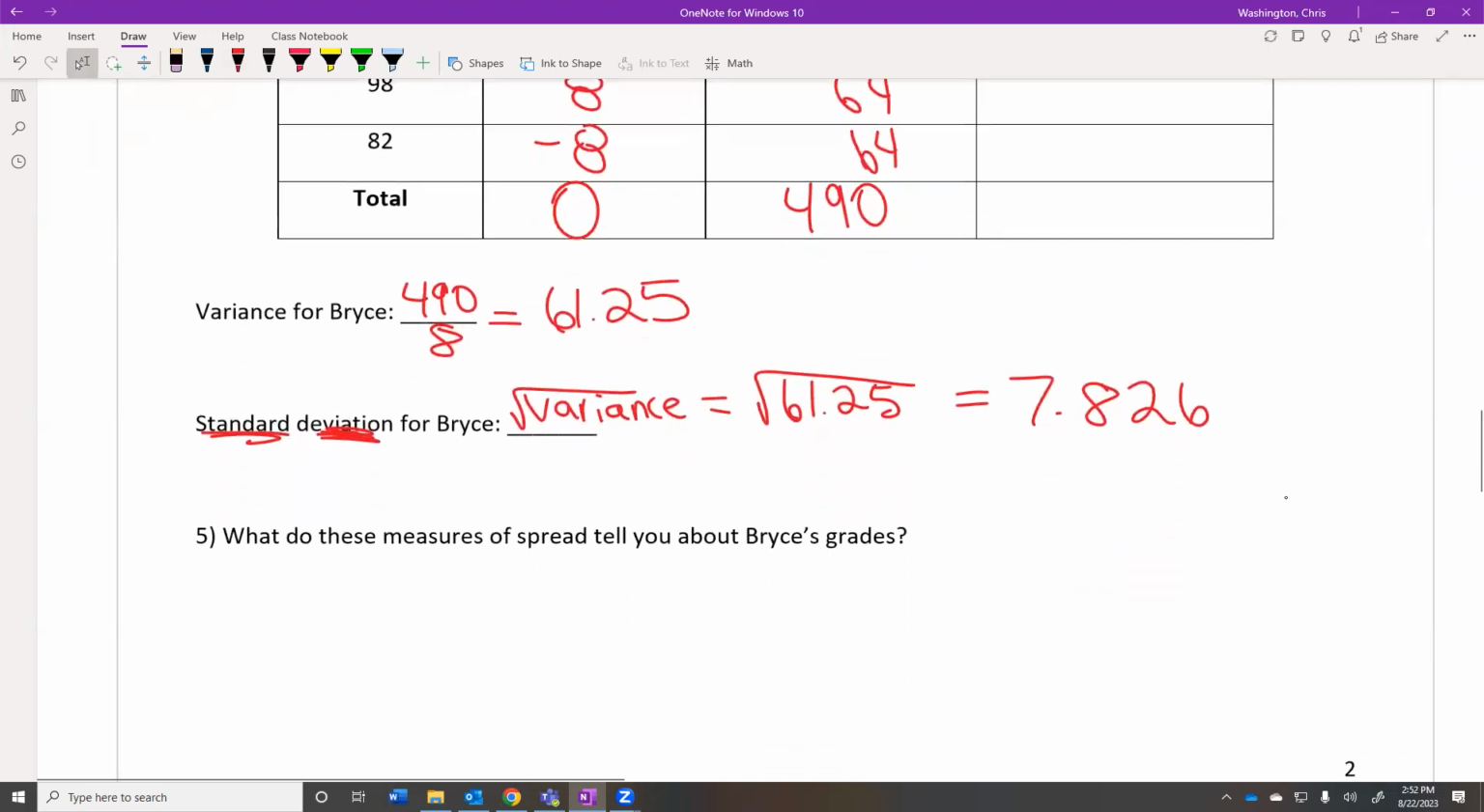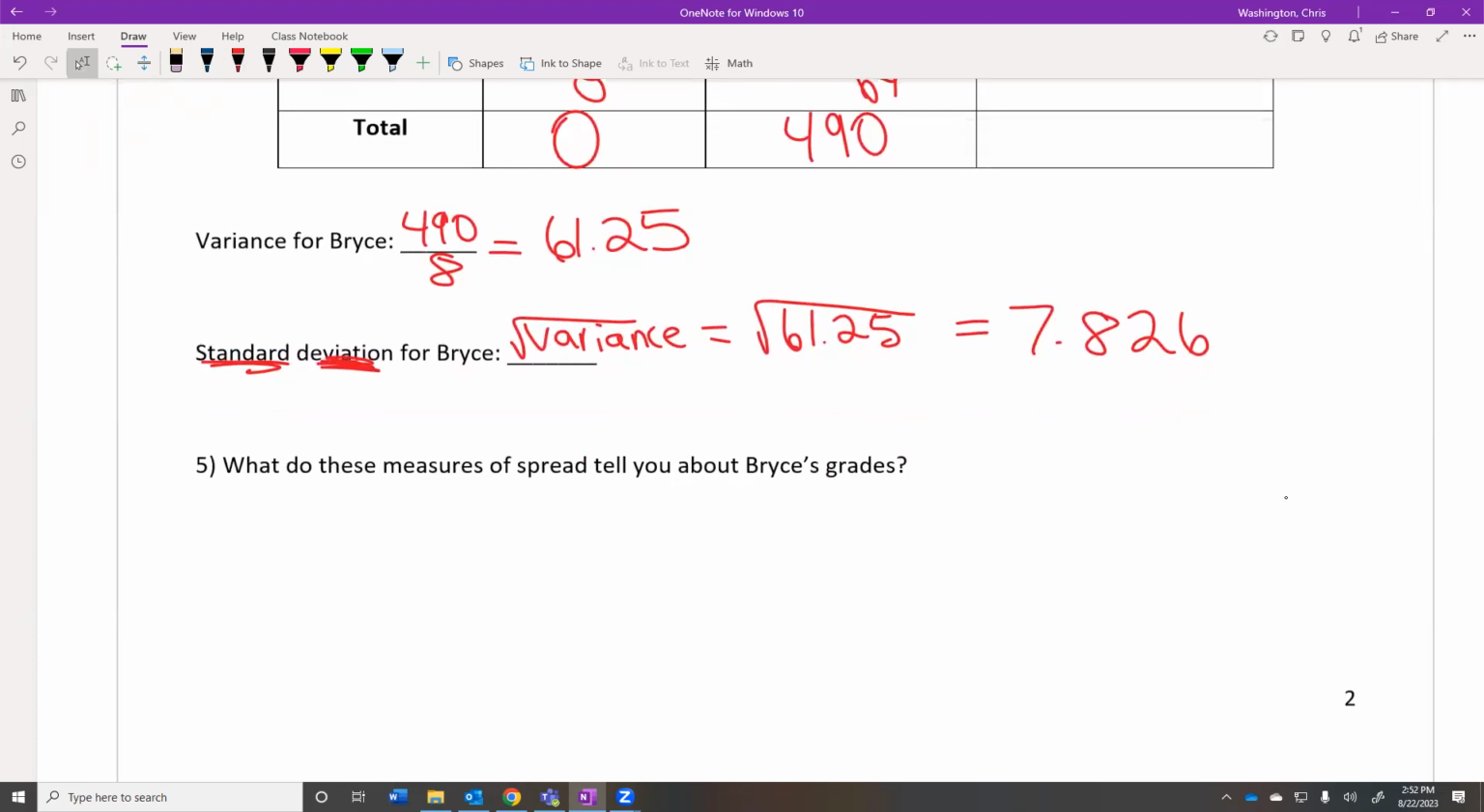So what do these measures tell us about Bryce's grades? For now, we don't really know a whole lot because we only have one number. But if we had another number, maybe Brianna's standard deviation, we could look at those numbers and say, hey, I know that Bryce's data is closer together or more spread out because his standard deviation is bigger or smaller than Brianna's. But we don't know Brianna's standard deviation yet.